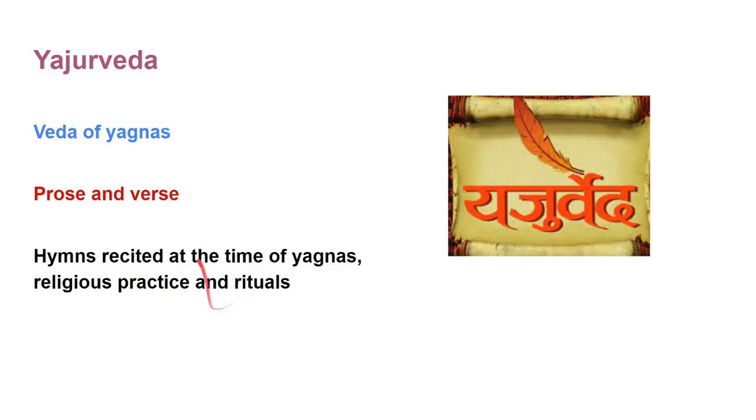It is composed in two forms, prose and verse. So, prose is one part of text that doesn't have a consistent rhythm, while verse is different. Verse has a set rhythm.